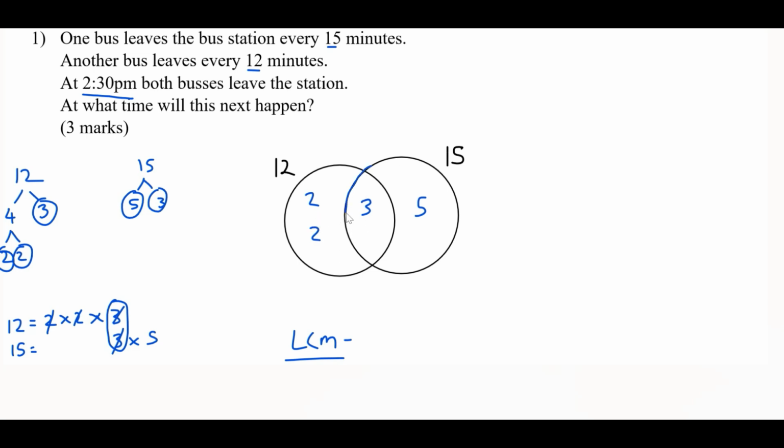So if we take this circle here, that is 15. 15 times 4 gives us 60. So in context of this question, that is 60 minutes. Therefore, 60 minutes after 2:30, both buses will leave the station together. So 60 minutes is an hour. An hour after 2:30 will be 3:30 p.m., which is our final answer. Bus 1 would have done 4 rounds, and the second bus would have done 5 rounds, and they would have